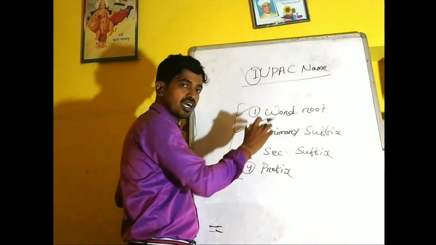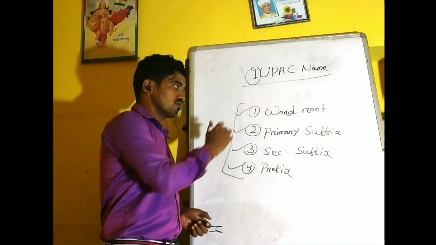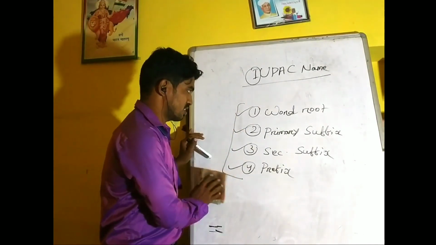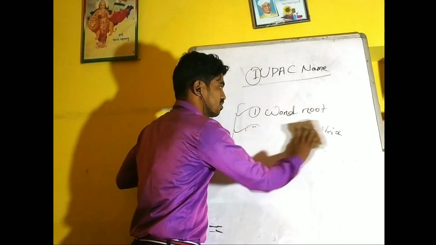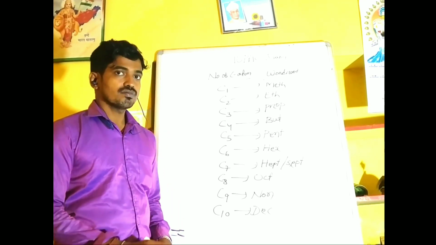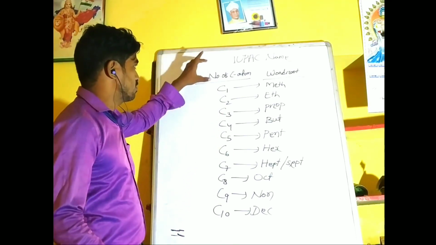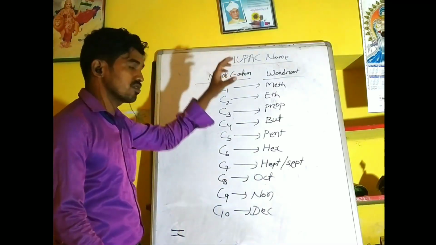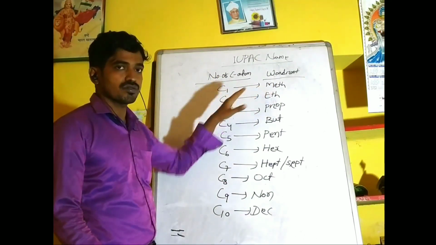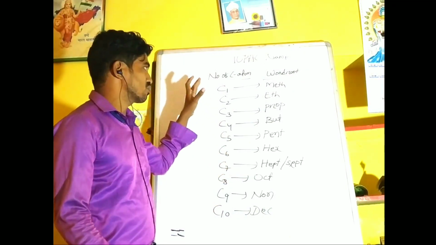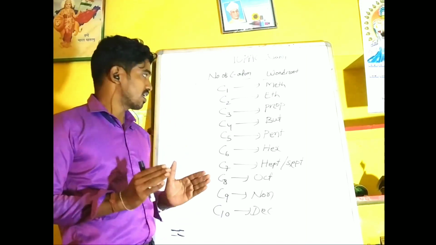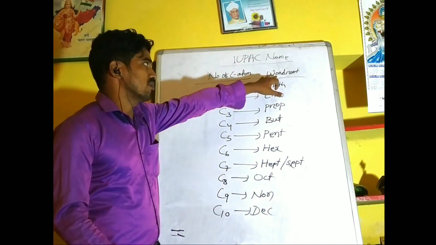First of all we have to know the word roots of organic compounds. We have to remember some word roots. The word root is given in an IUPAC name to show the number of carbon atoms in the compound.